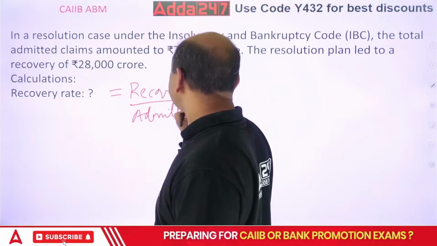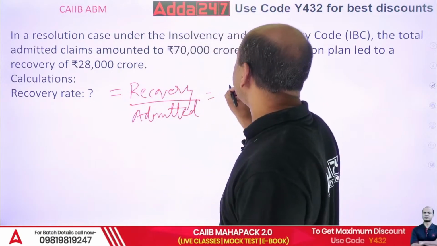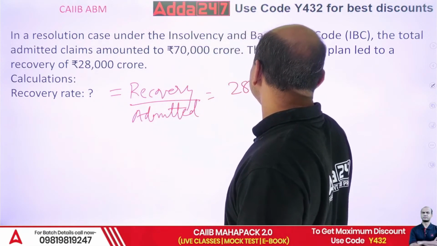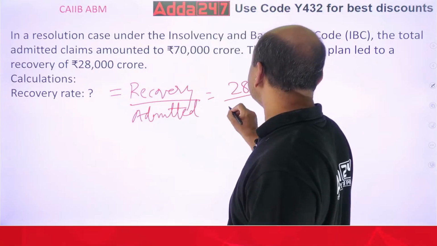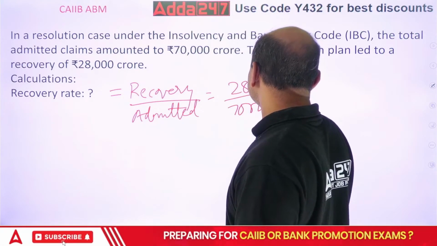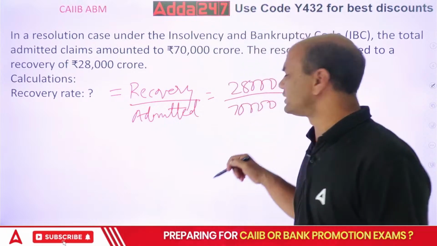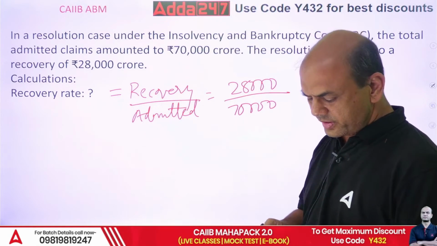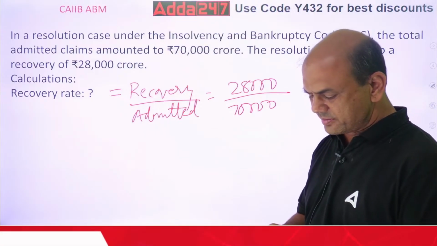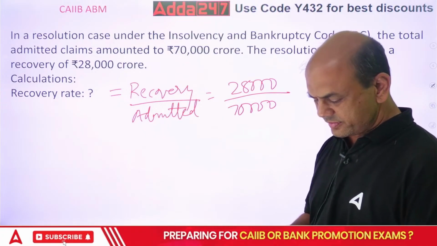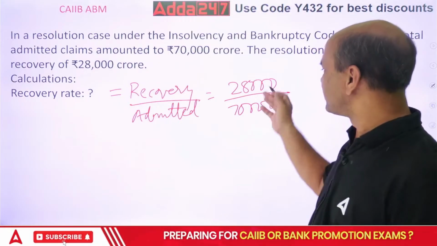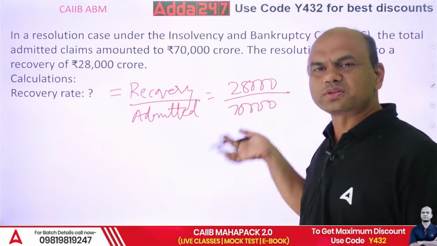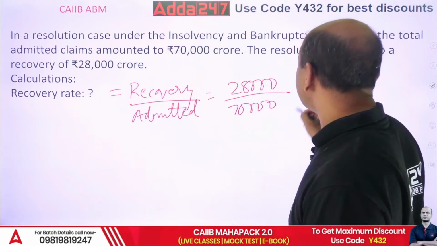So that is simple, isn't it? 28,000 divided by 70,000. Do it, everyone. 28,000, 28 divided by 70. Forget this 1000, everything will get cancelled. Crores also gets cancelled. So 28 upon 70.